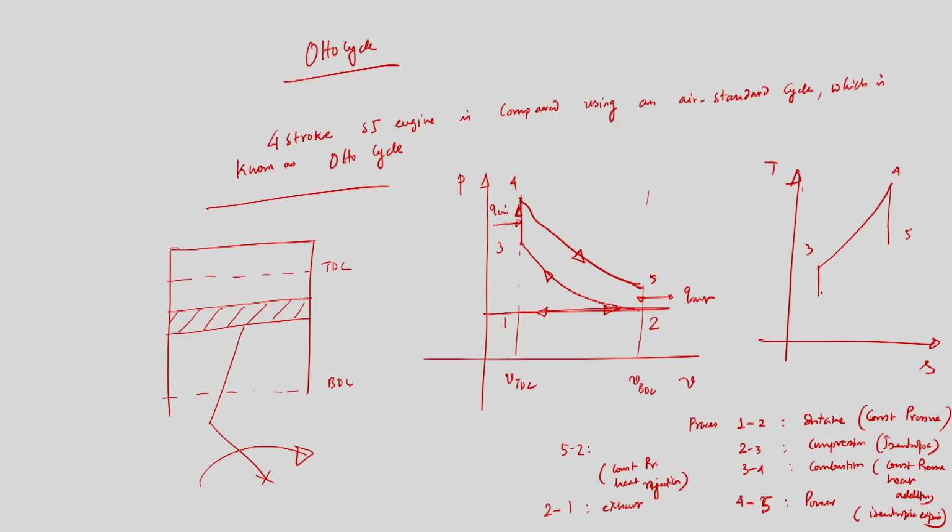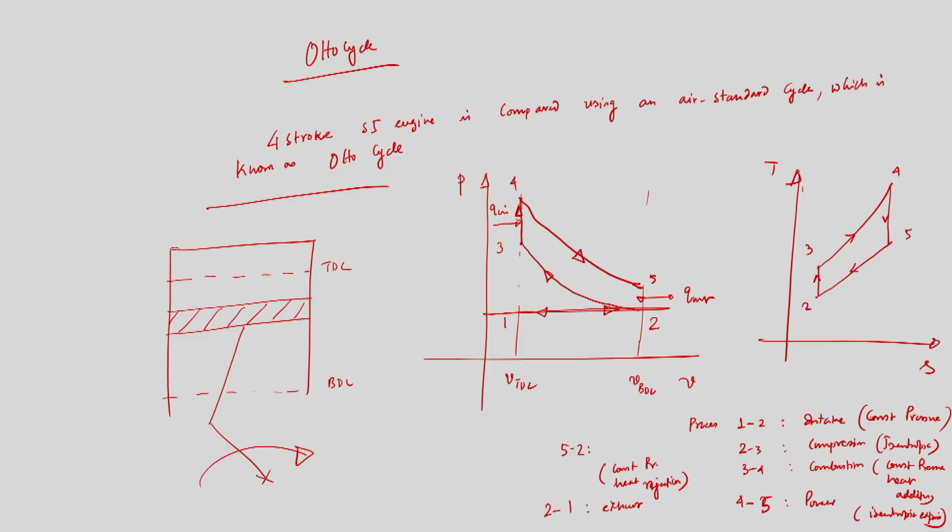And 5 to 2 again is constant pressure heat rejection, because some portion of the combustion product will go out even when the piston has not reached BDC, because we open the exhaust valve. This is done only to reduce the resistance when the piston is again coming back from BDC to TDC during the exhaust stroke. So this is the diagram in a TS plane.